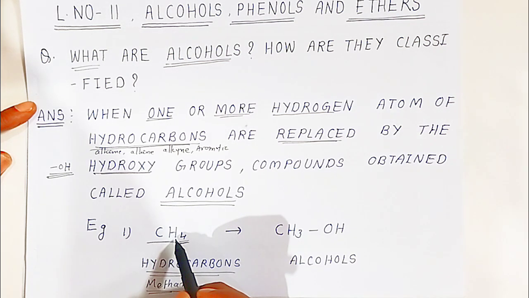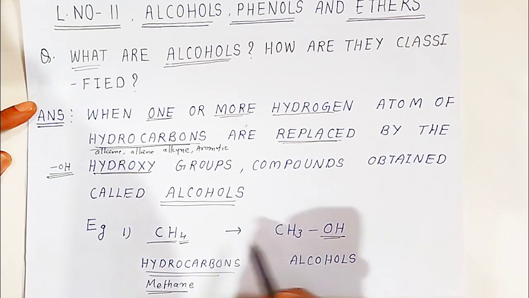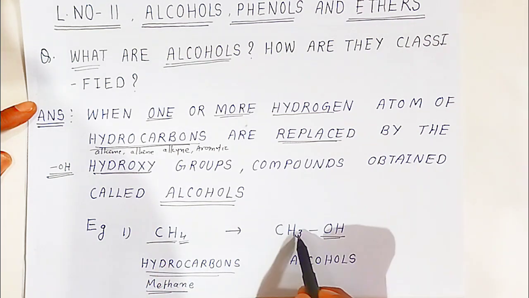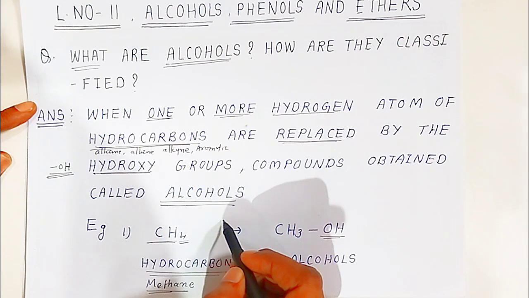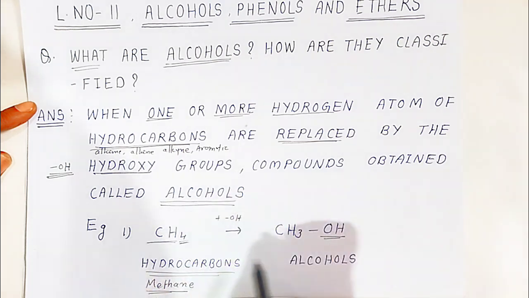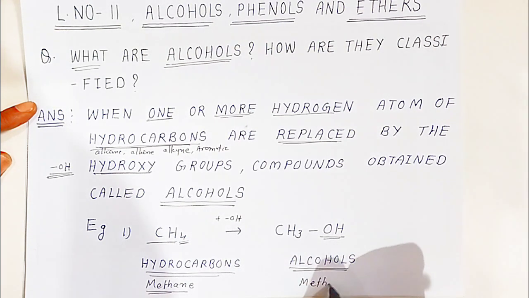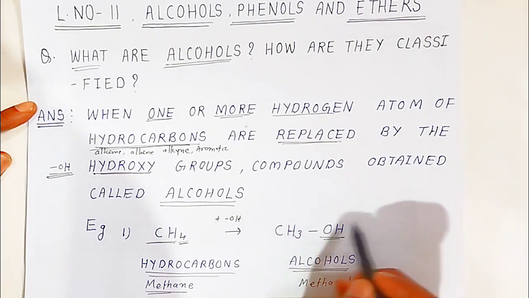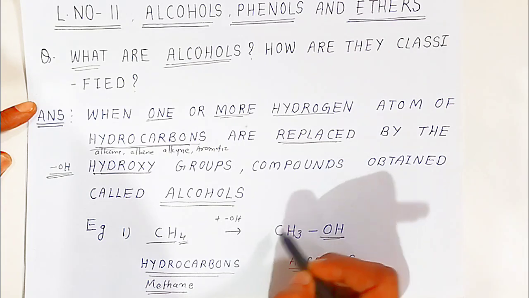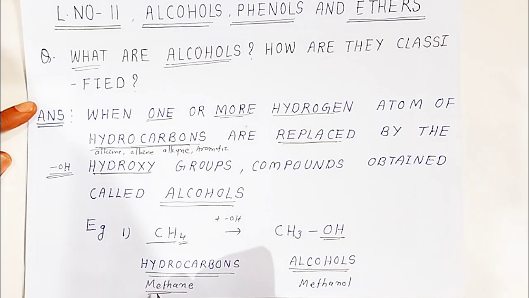When one of the hydrogens you replace with a hydroxyl group, now the 4 becomes 3, so CH3OH. Now this is called alcohol. Here one of the hydrogens I have replaced with hydroxy group, that is OH minus. Understanding, so the compound obtained we call as what? Alcohols. So this methane will convert into methanol, or in the common name it is also called methyl alcohol. So you have converted methane into methyl alcohol or methanol.